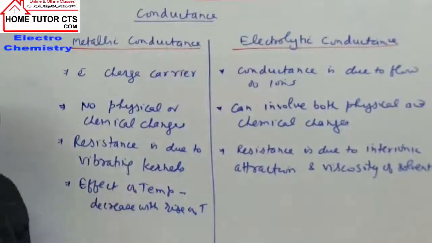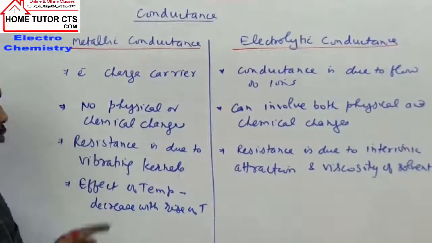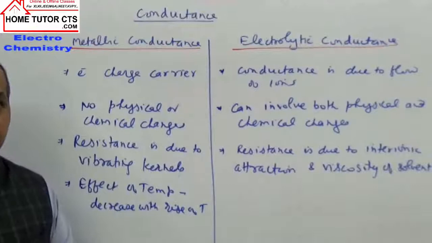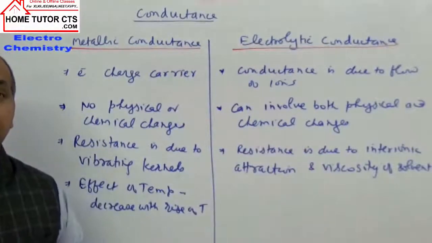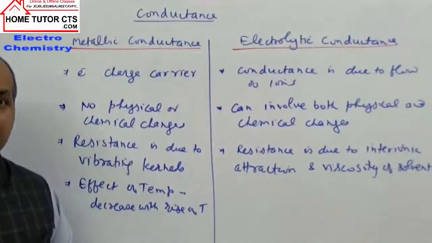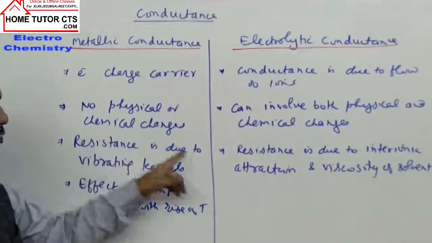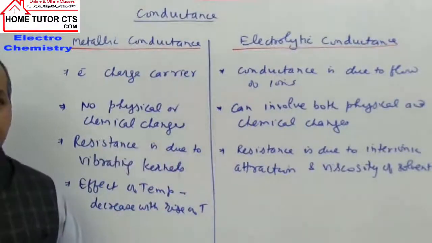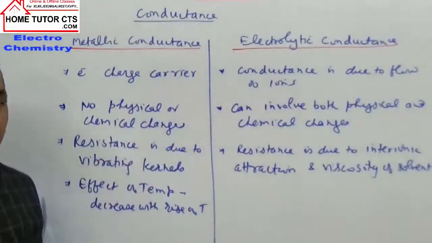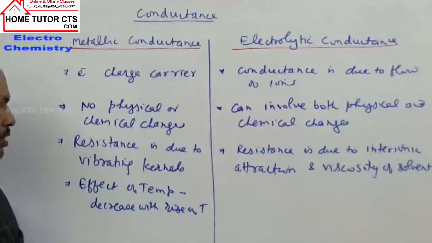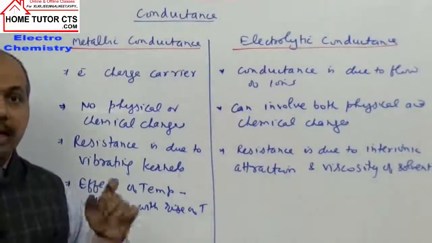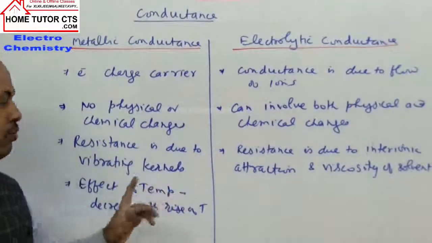Because at high temperature, the kernels which cause resistance start vibrating more at their own positions, and then for the flow of electrons they cause more opposition. Because of the increased kinetic energy of the kernels, they vibrate more and offer more resistance for the flow of electrons.